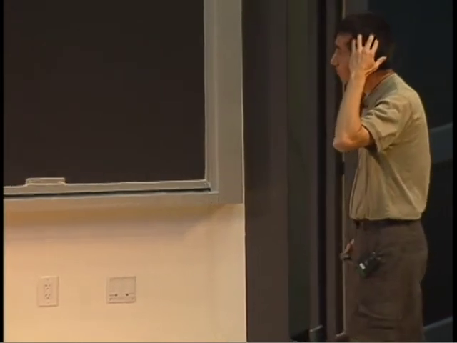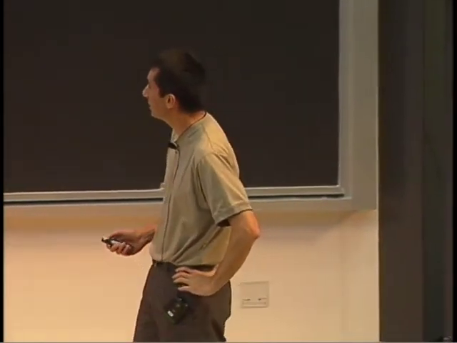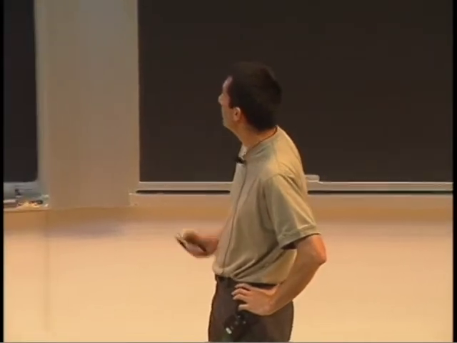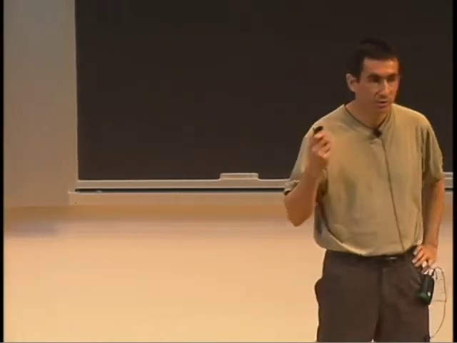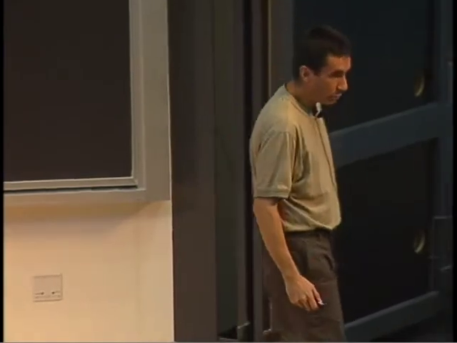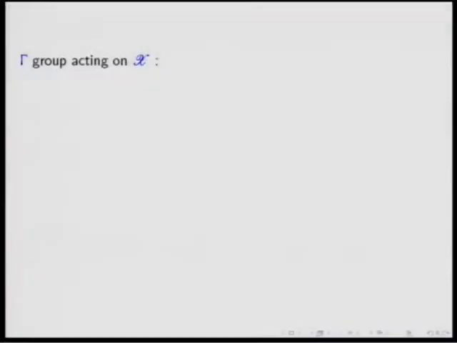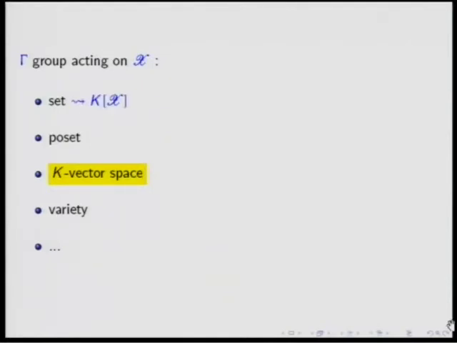It's a theory that involves many aspects, but I will focus only on some of them. And well, let's start with some general things. When you have a group acting on something, X can be a set, a poset, a vector space, or a variety, or maybe anything else, then you can recover many properties of the group from the action. Here, this is a workshop on representation theory, so we are interested in action on vector spaces. But in fact, if you have an action on a set, then you can get an action on a vector space by taking the